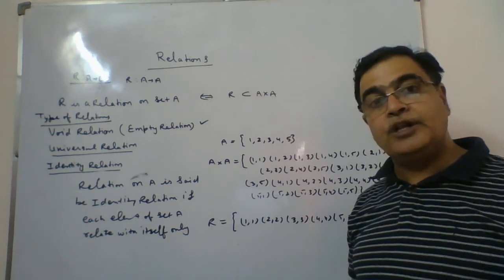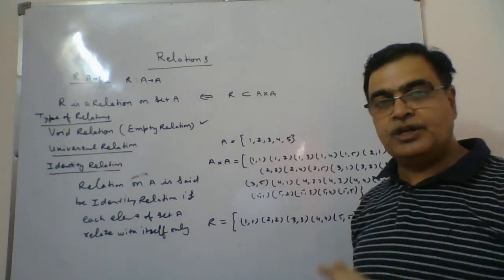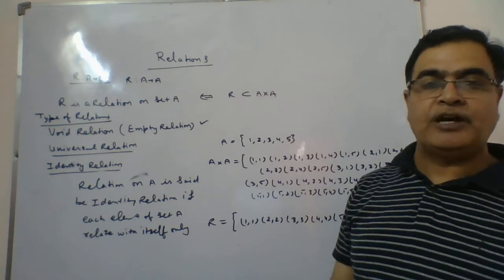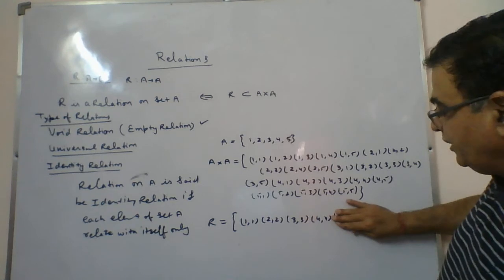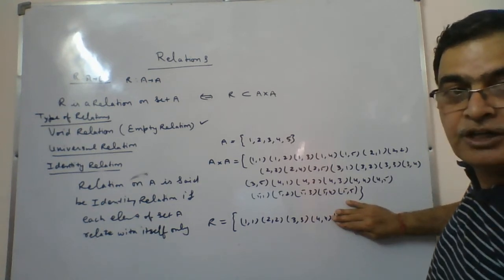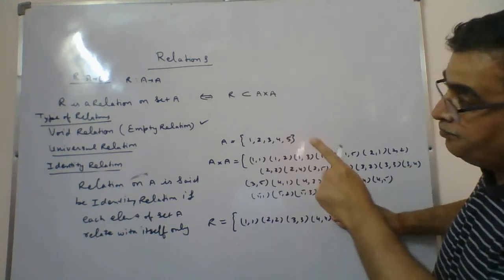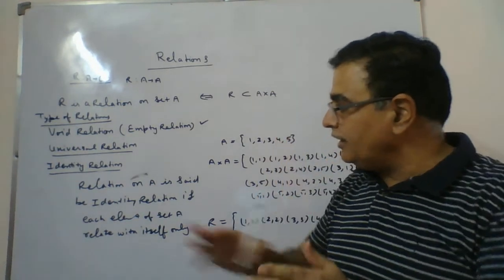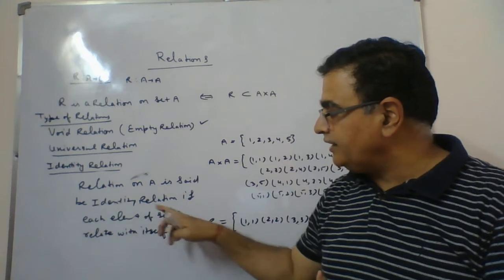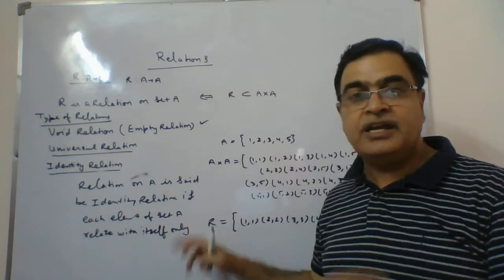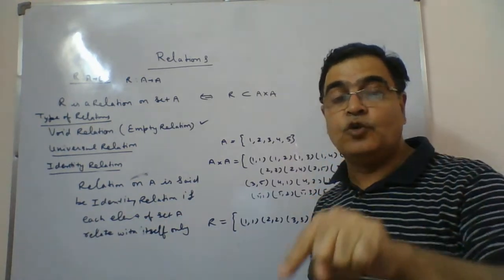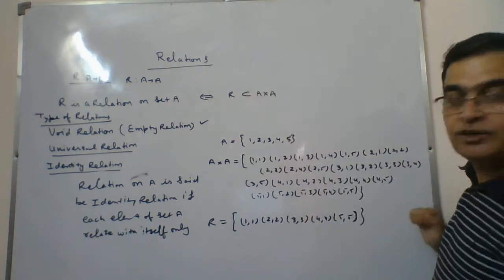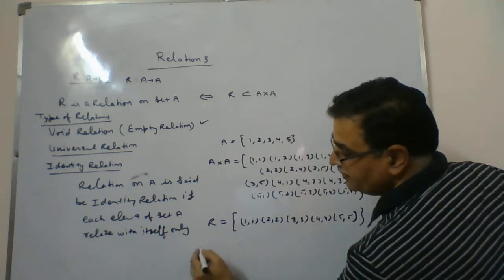2 can relate only with 2, not other ones. 3 can relate only with 3. 4 can relate with 4 only. 5 can relate with 5 only. But if you say this one, no. If (5, 5) we are not taking, then we will say no, it is not identity, because it's a must that each and every element should relate. A relation on set A is said to be identity if each element of set A relates with itself only. Every element must relate with itself. Then we will call this relation an identity relation.